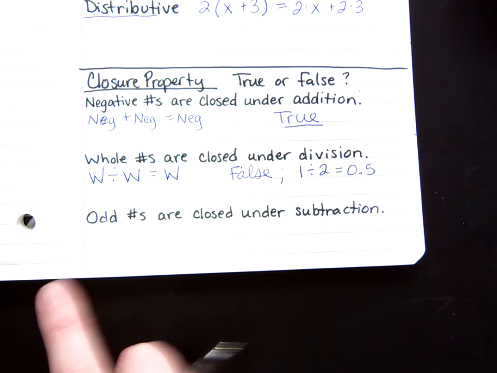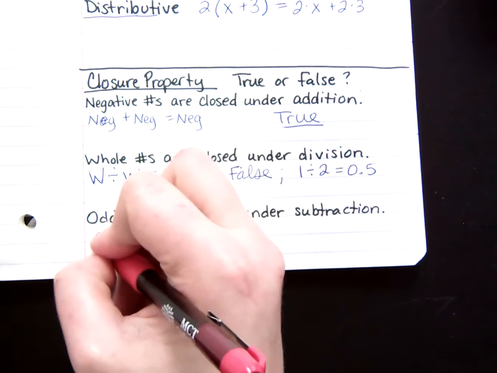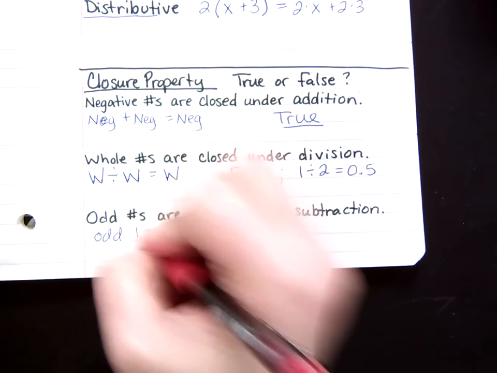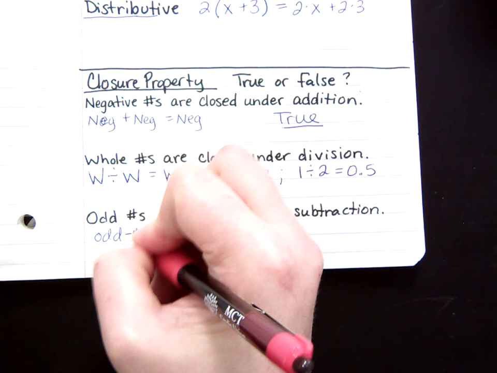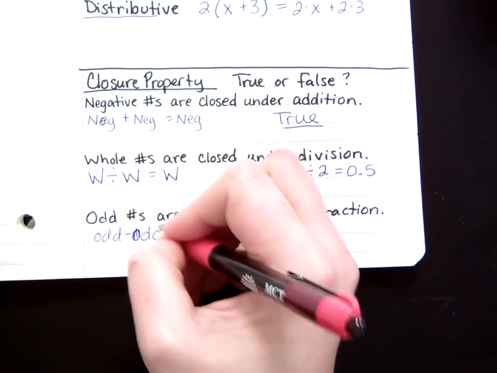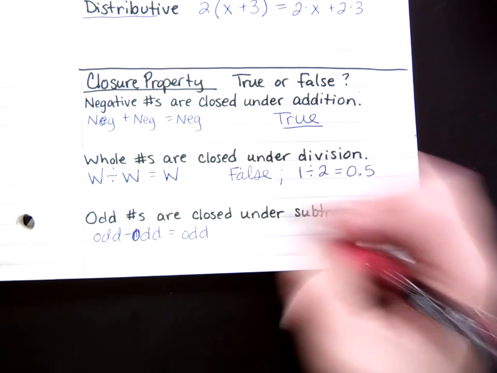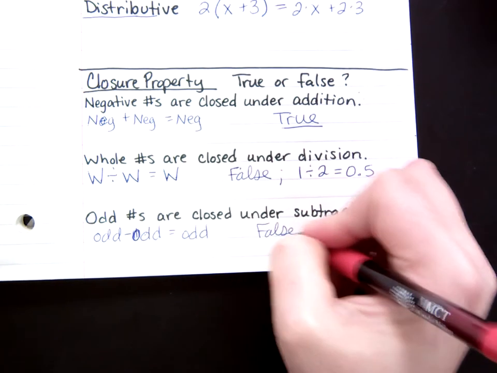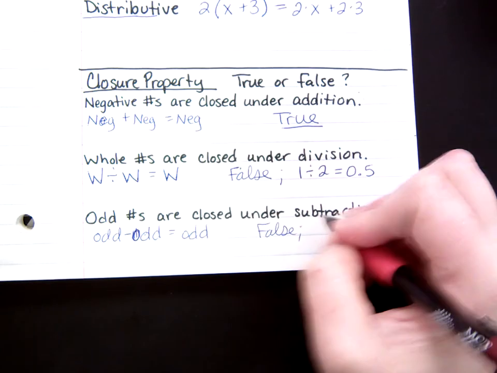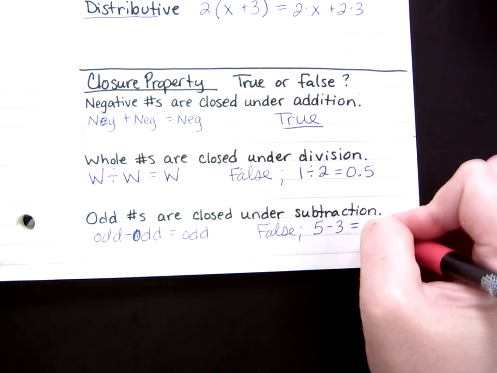A third example, if I say odds are closed under subtraction, this means if I take an odd number minus another odd number, I get an odd number as an answer. This is also false. So for example, if I take 5 minus 3, I get 2, which is an even number.